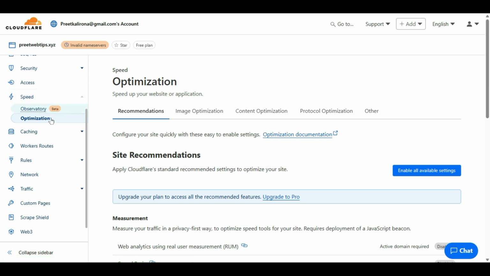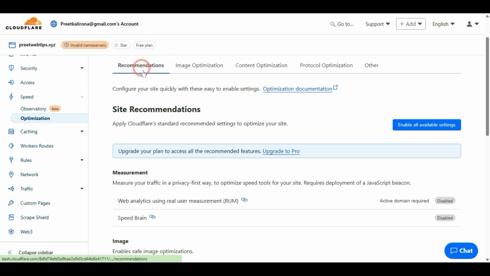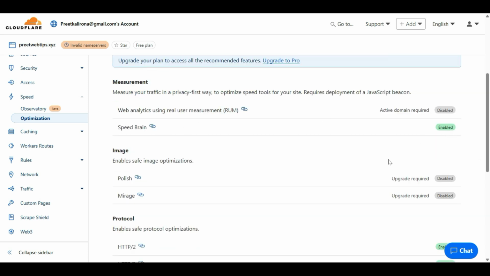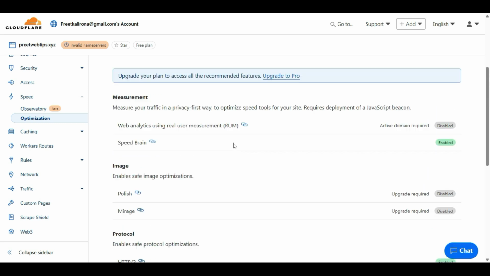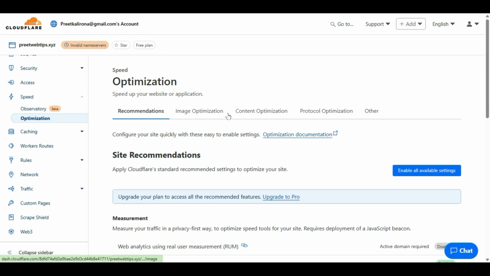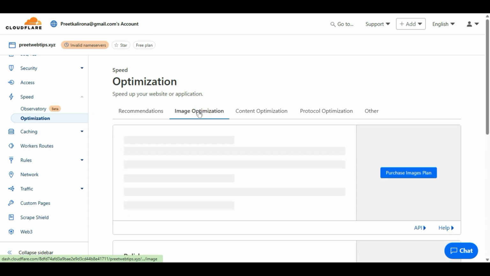Now the important thing in speed optimization is the site recommendation: apply Cloudflare standard recommendation settings to optimize your website. With one click it will apply all the speed optimization, content optimization, and image optimization on your website. When you scroll down, it will show some enabled, some disabled, and that's okay.